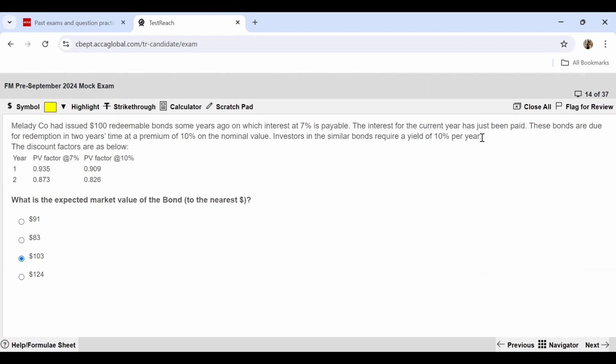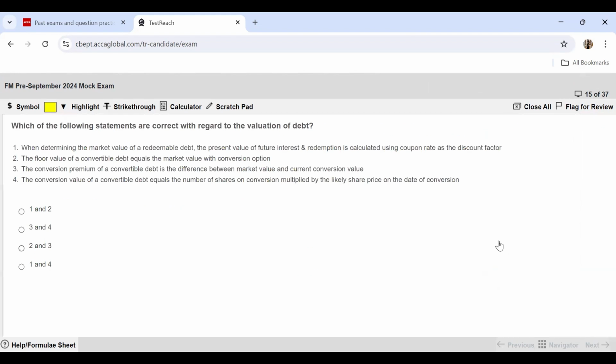Now coming to the very last question that we have under section A of your exam: which of the following statements are correct with regard to the valuation of debt? The first statement reads, when determining the market value of redeemable debt, the present value of future interest and redemption is calculated using the coupon rate as the discount factor. No, you use the bondholders' required rate of return and not the coupon rate. The coupon rate is only for the interest.